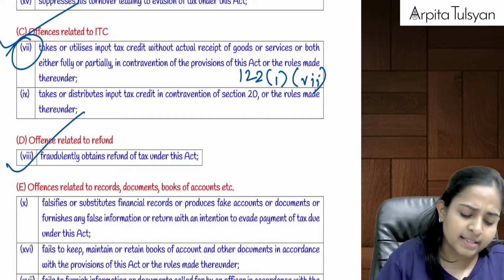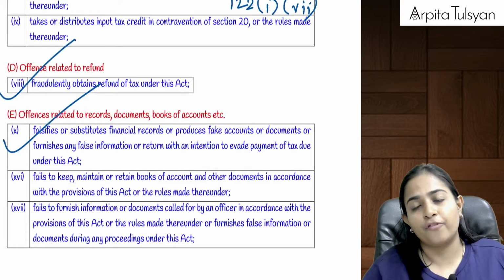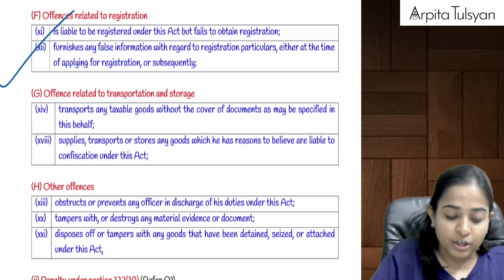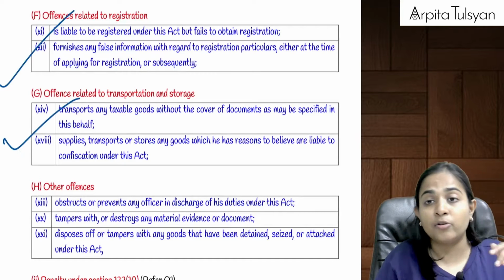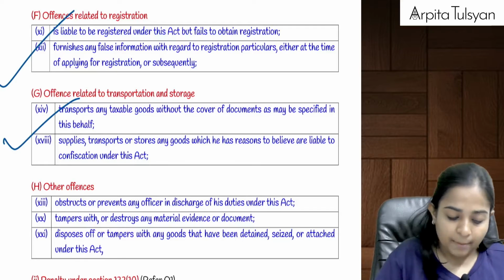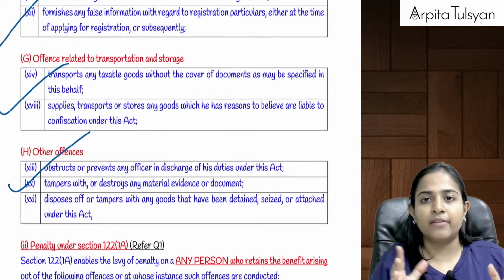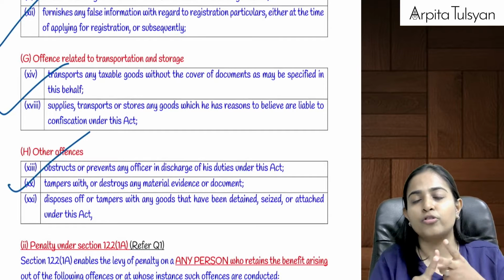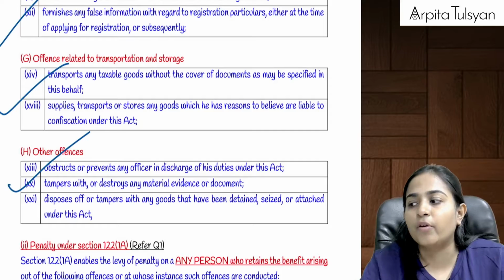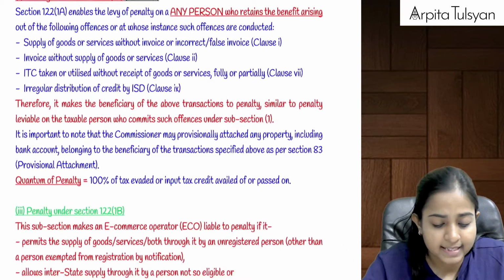Then there are offences relating to fraudulent refund, falsification of records, non-maintaining proper records, giving false information during registration, transportation of goods without proper supporting documents, and such other offences. Out of these 21 offences, at least clause 1, clause 2 and clause 7, please remember that. If you are falling under these 21 offences, the amount of penalty is 10,000 or the amount of tax involved, whichever is higher.